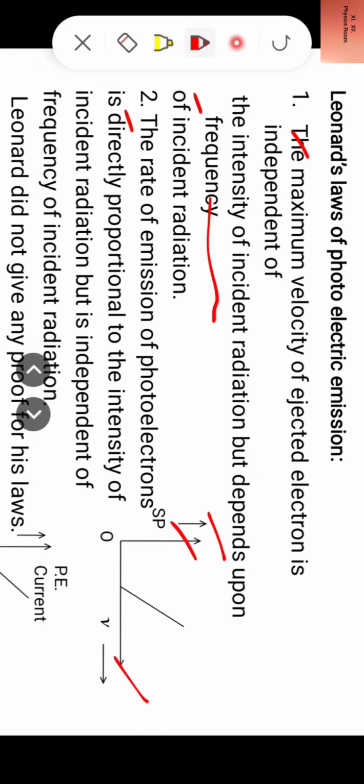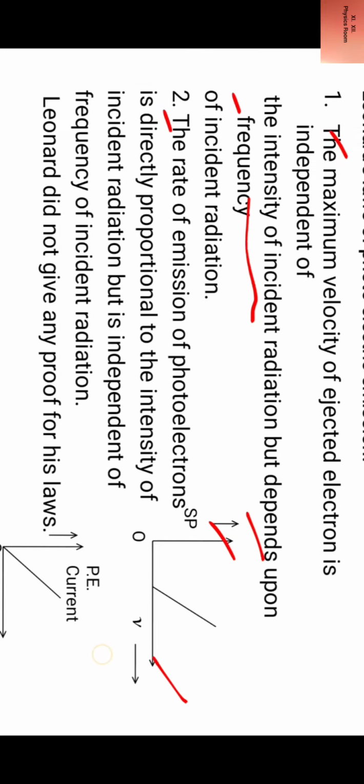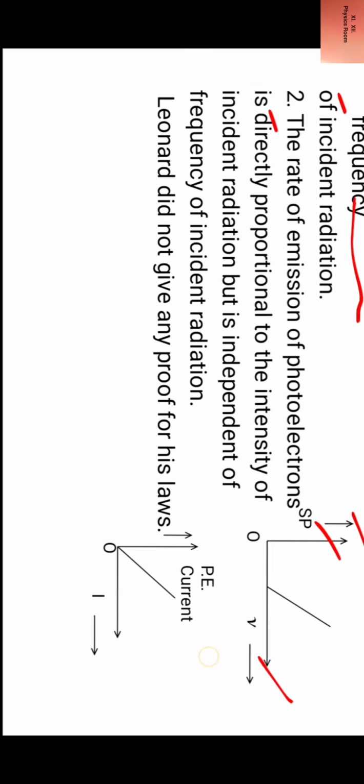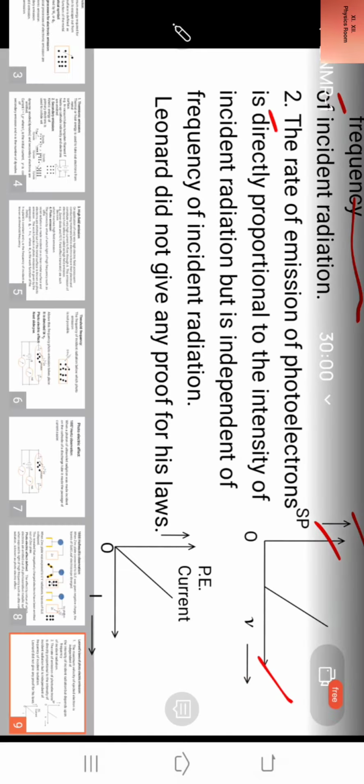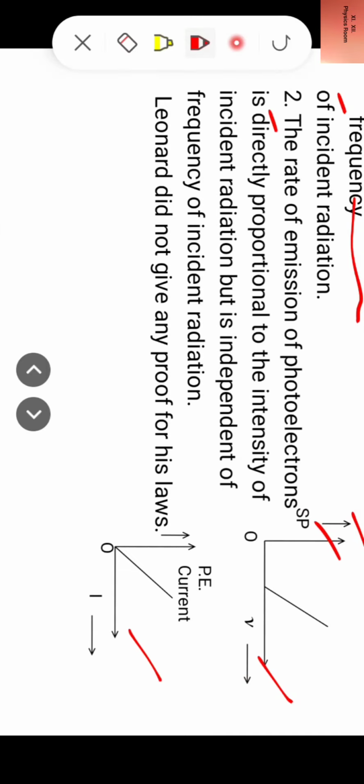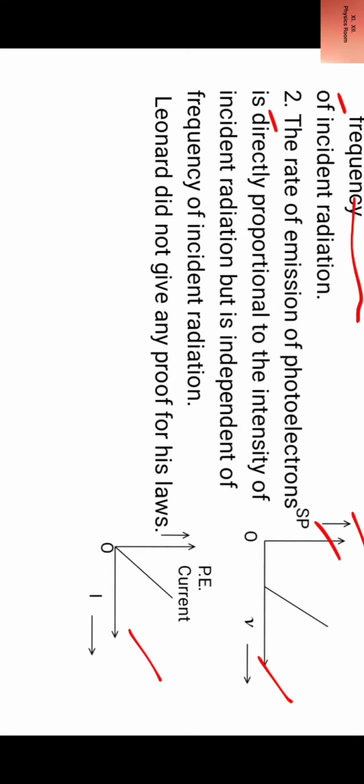Second law: the rate of emission of photoelectrons is directly proportional to intensity of incident radiation but is independent of frequency of incident radiation. So here is the graph between photoelectric current and intensity of incident radiation for a particular frequency. Now Lenard did not give any proof for his laws.